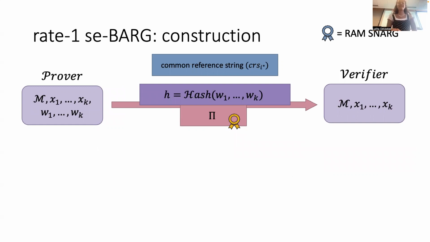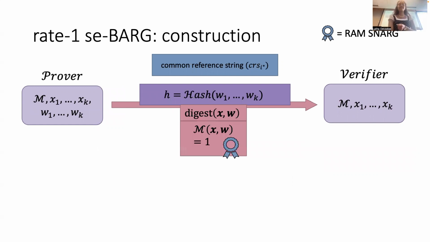In my last 5 minutes, I'm just going to try to give the quickest idea behind the construction. Our first try might be to just use this RAM SNARG, right? What if we just have pi be a RAM SNARG? We're going to verify it against a digest of all the instances and witnesses. I'm using a little blue ribbon here to denote RAM proofs as opposed to our BARG proofs. This is not secure. Why?